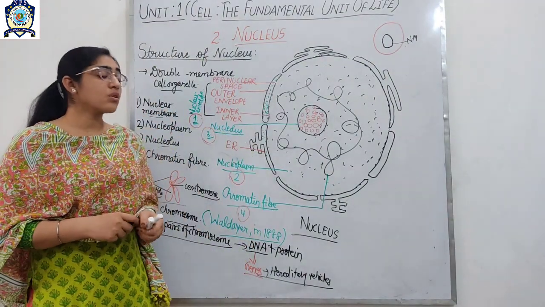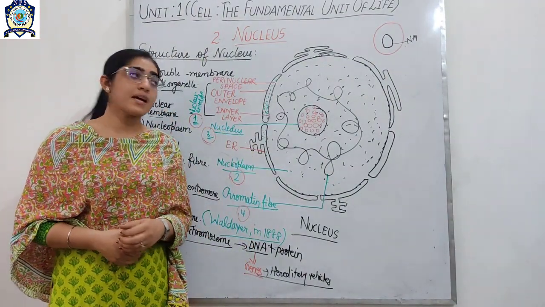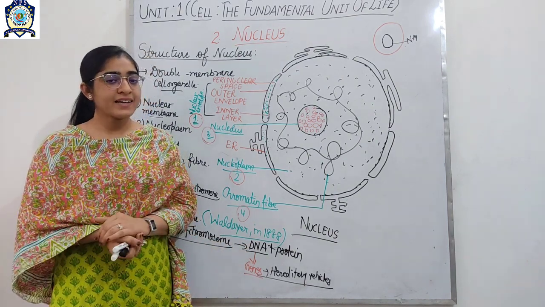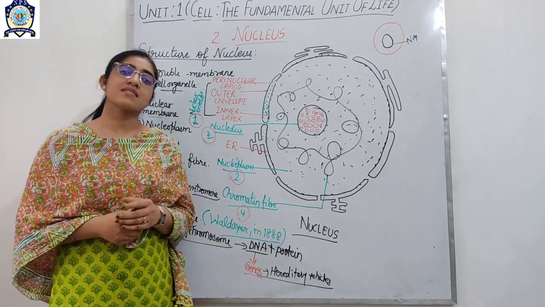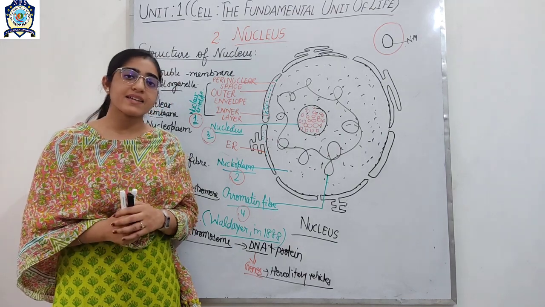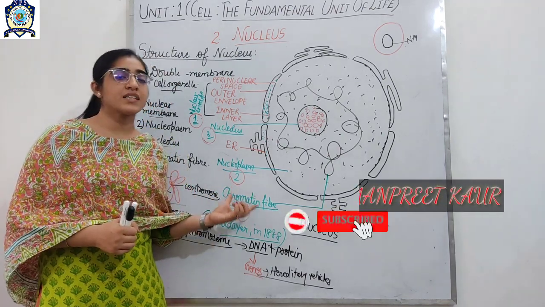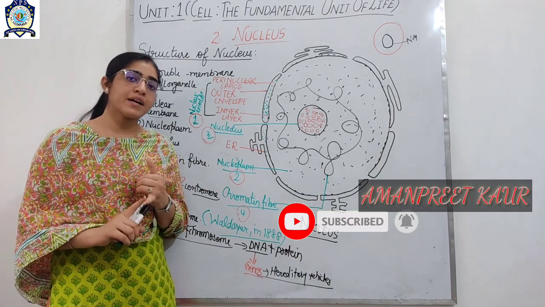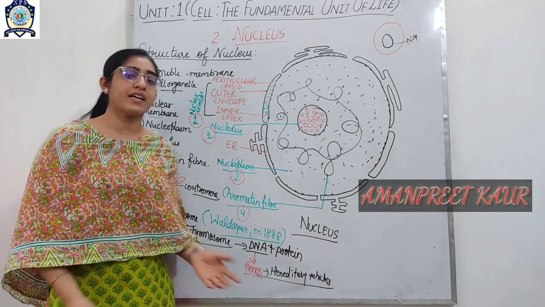So this was all about the concept of the nucleus. Okay, so again take a recap. Today we have discussed the second component of the typical cell, which is the nucleus, in which we have discussed position, number, shape and its structure. Thank you so much.